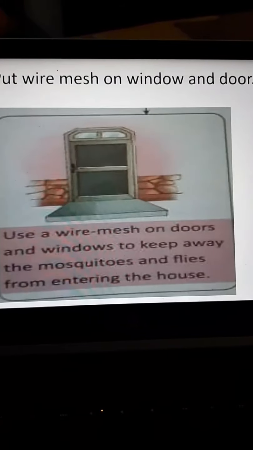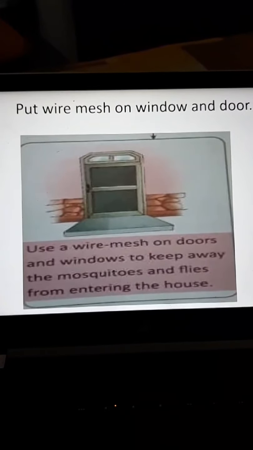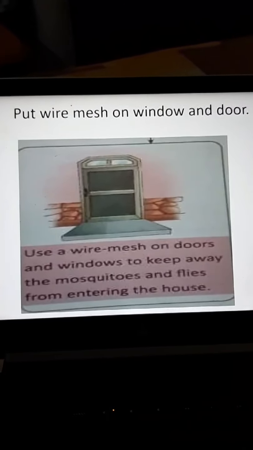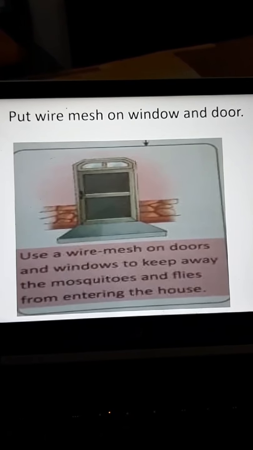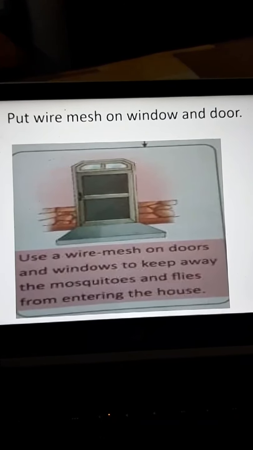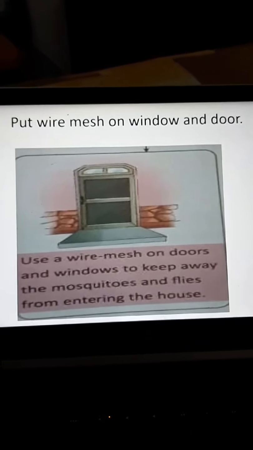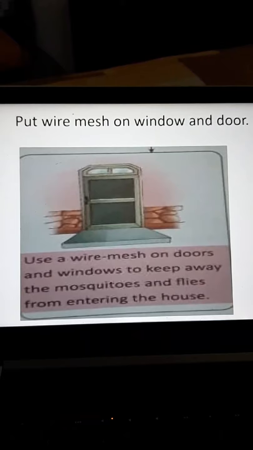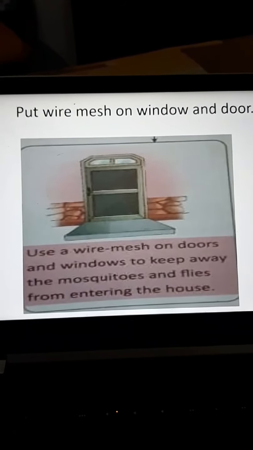The next slide I will show you for the wire mesh. We must put the wire mesh on our windows and doors, so that when we open the windows and doors for sunlight and fresh air, along with the fresh air and sunlight, we don't allow the mosquitoes and flies. So to keep away the mosquitoes and flies from our house, we need to put wire mesh. मतलब जालियाँ लगानी होती है ताकि मक्खियाँ और मच्छर हमारे घर में ना घुसे. ठीक है, because they are the insects which spread a lot of diseases.